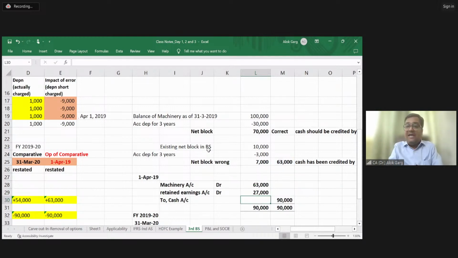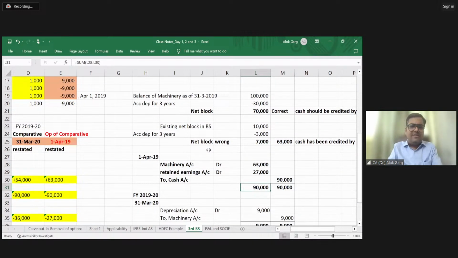And of course, on the balance sheet date, your cash is overstated by 90,000. You have to credit 90,000. The difference is 27,000. It will go to retained earnings. You remember which 27,000 this is? This is the lesser depreciation which was charged in 3 years.